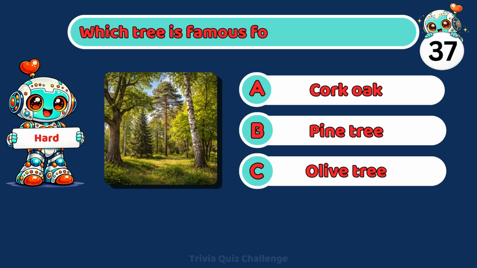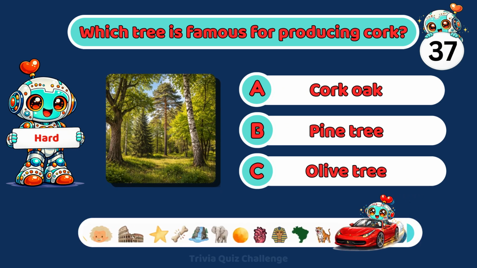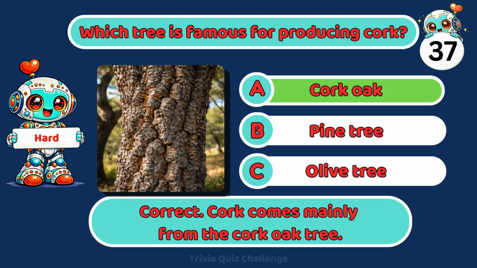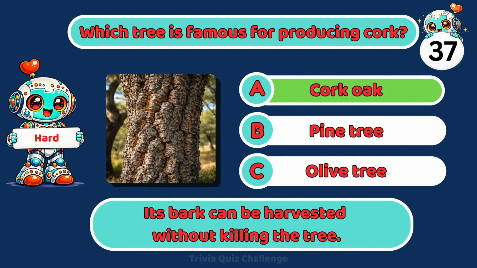Which tree is famous for producing cork? A. Cork oak, B. Pine tree, C. Olive tree. Correct. Cork comes mainly from the cork oak tree. Its bark can be harvested without killing the tree.